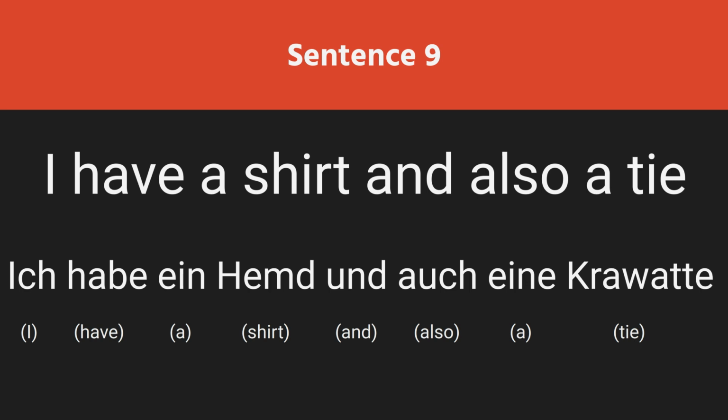Und is the conjunction here that connects the set of words coming before it to the set of words coming after it. Auch is an adverb followed by an indefinite article eine for the feminine noun Krawatte.